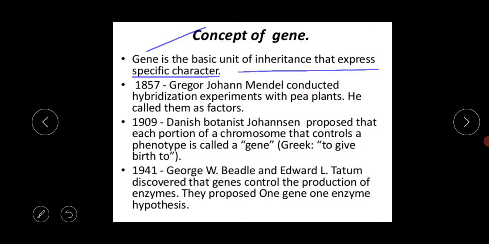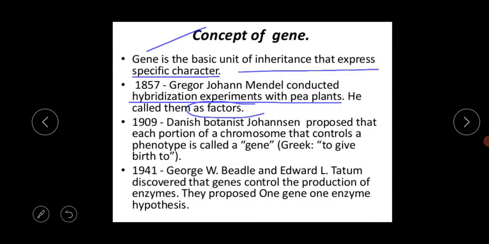So in the year 1857, the scientist Gregor Johann Mendel, who is called the father of genetics, conducted hybridization experiments with the pea plant. Okay, and he called them factors. Already we have discussed all those things in our chapter 5.